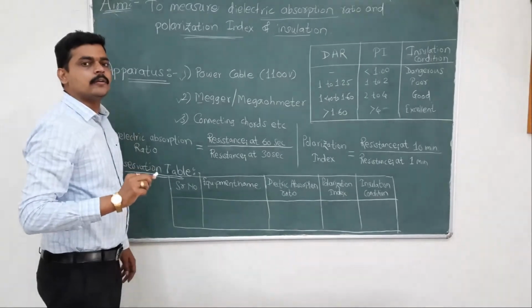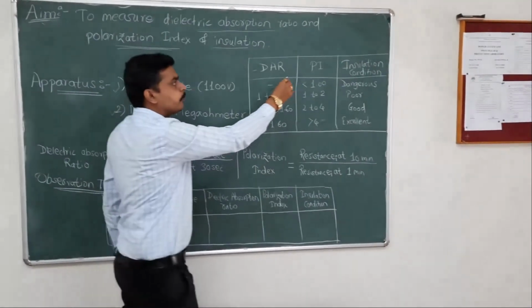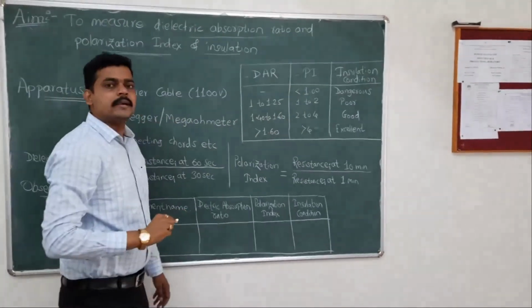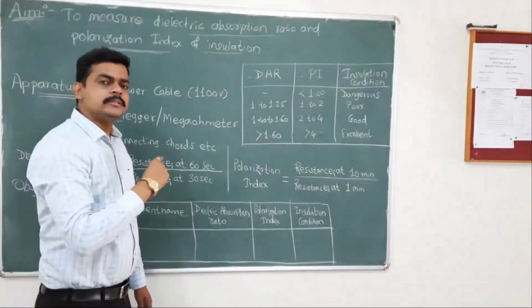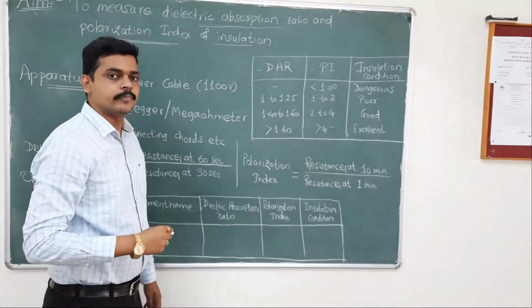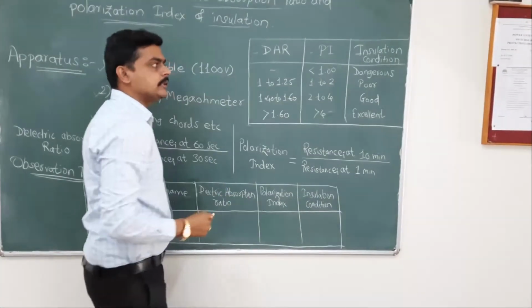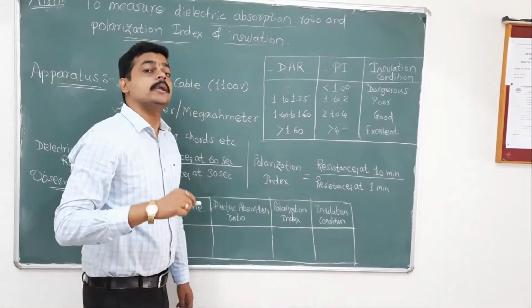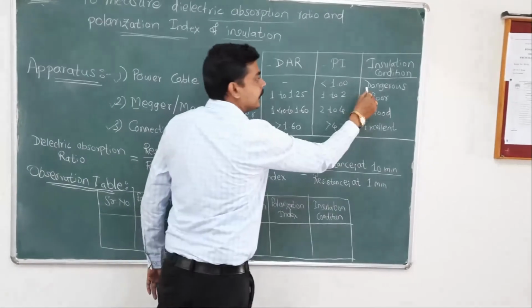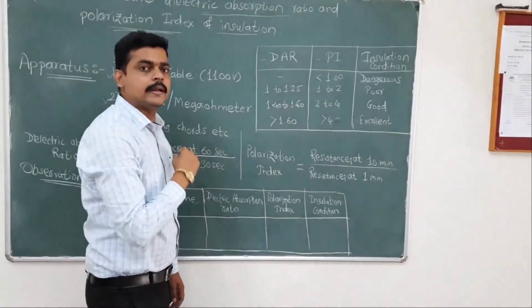As we know, whenever we are interested in the dielectric absorption ratio and polarization index, standard values are available. These standard values will give you the exact condition of the insulation. Let's say if we are observing the value of polarization index is less than 1, it indicates we have to replace the insulation for this particular electrical equipment.